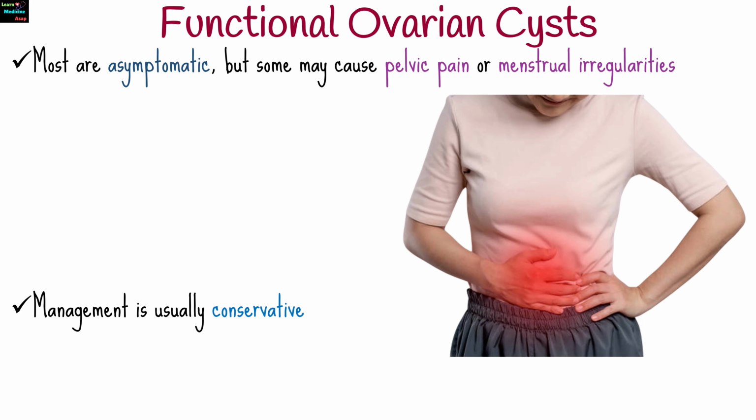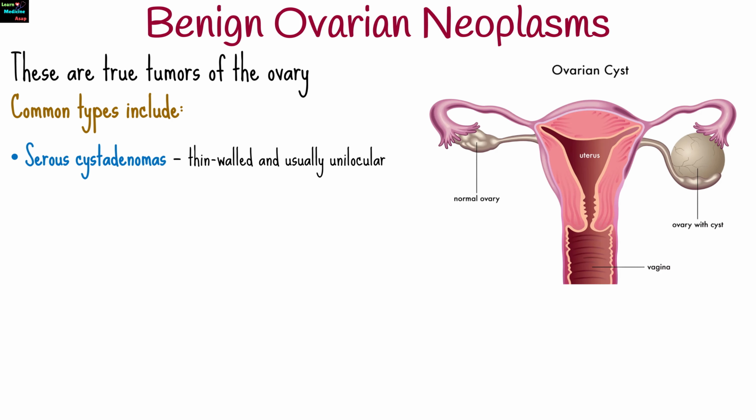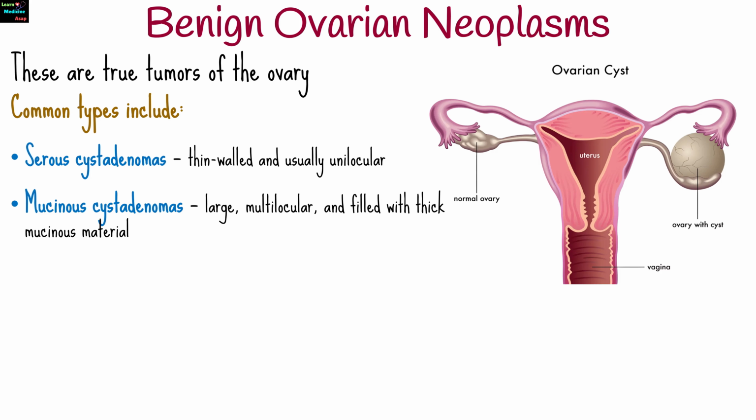Management is usually conservative. A follow-up ultrasound is done, as most of these cysts resolve within 6 to 8 weeks. Benign ovarian neoplasms are true tumors of the ovary not related to the menstrual cycle. Common types include serous cystadenomas, thin-walled and usually unilocular, mucinous cystadenomas, large, multilocular, and filled with thick mucinous material.